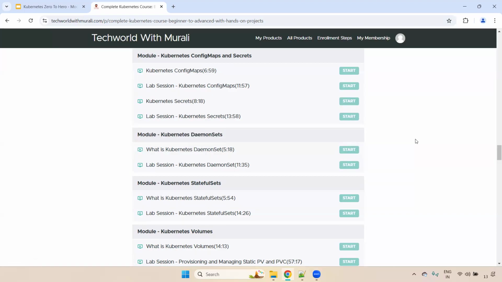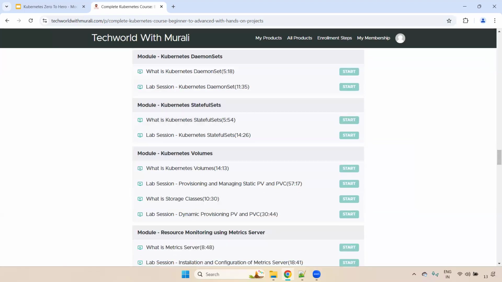Okay, fine. And then here we can see stateful set. Usually we won't use stateful set much, but at interview level it is very important. Especially this stateful set is used for DB-related workloads. Only in very rare cases will it be used, but in interviews they ask how exactly we will use it. That's why. Okay, fine.